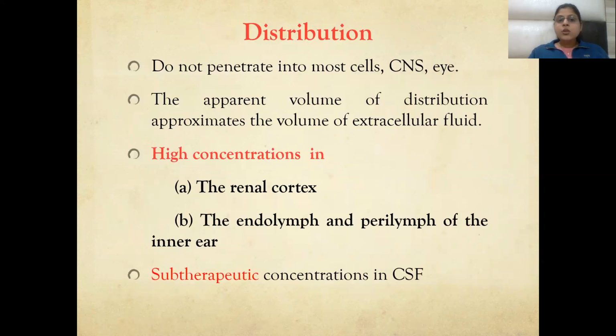Distribution: they do not penetrate most cells, or the CNS. The apparent volume of distribution approximates the volume of extracellular fluid. There is high concentration in the renal cortex and in the endolymph and perilymph of the ear. In the renal cortex, when these are highly concentrated, they can lead to nephrotoxicity. And when they are highly concentrated in the endolymph and perilymph of the inner ear, they can cause vestibular and auditory toxicity and dysfunction. Subtherapeutic concentrations are obtained in the CSF.